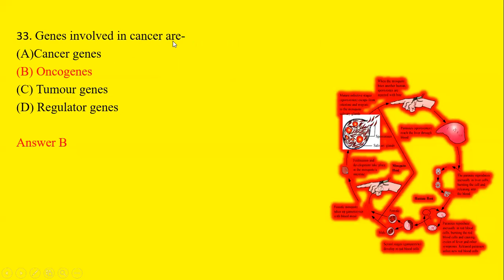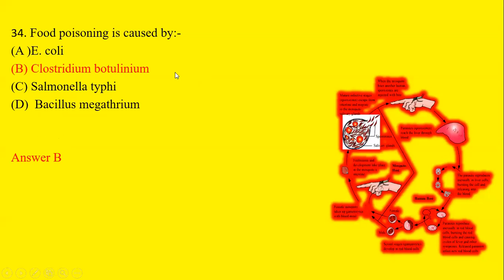Genes involved in cancer are first, cancer genes, second, oncogenes, third, tumor genes, and fourth, regulator genes. We know that genes which are involved in cancer are known as oncogenes. Food poisoning is caused by, first option is E. coli, second is Clostridium botulinum, third is Salmonella typhi, and fourth is Bacillus megaterium. We know that food poisoning is caused by Clostridium botulinum.